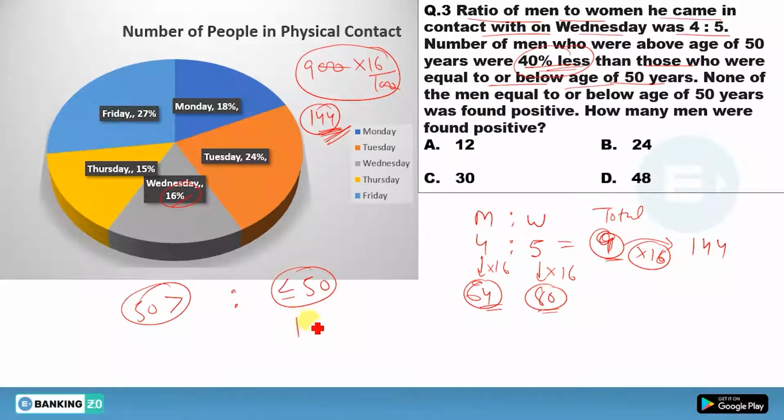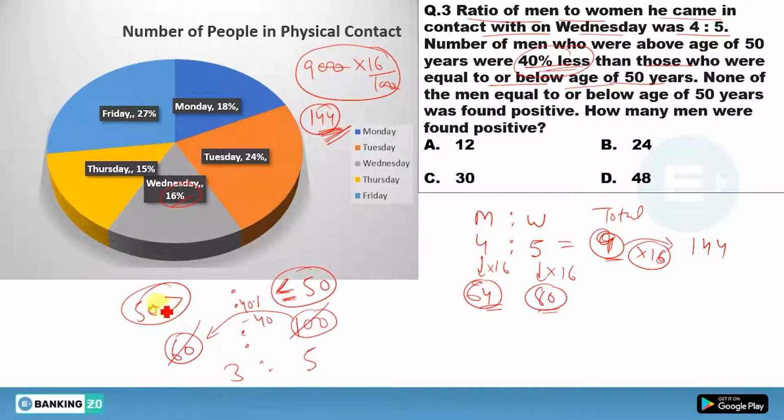So let these people be 100. If there are 100 men whose age is less than or equal to 50, then what will be the number of people whose age is greater than 50? These will be 40% less. 40% of 100 will be 40. So just subtract 40 from this, you will get 60. So just take the ratio, you will get 3:5.